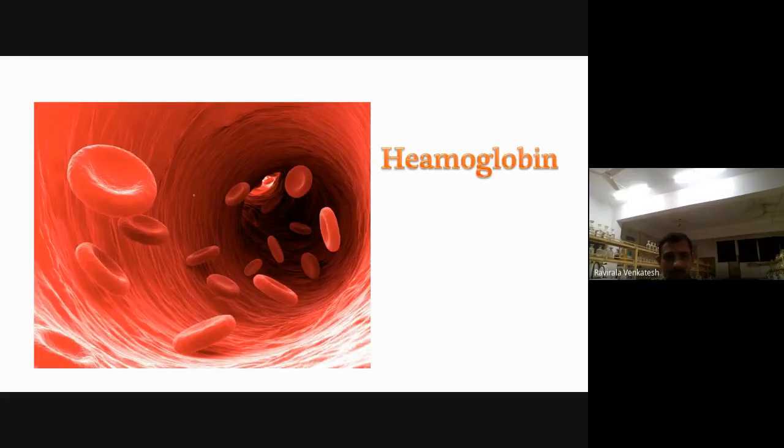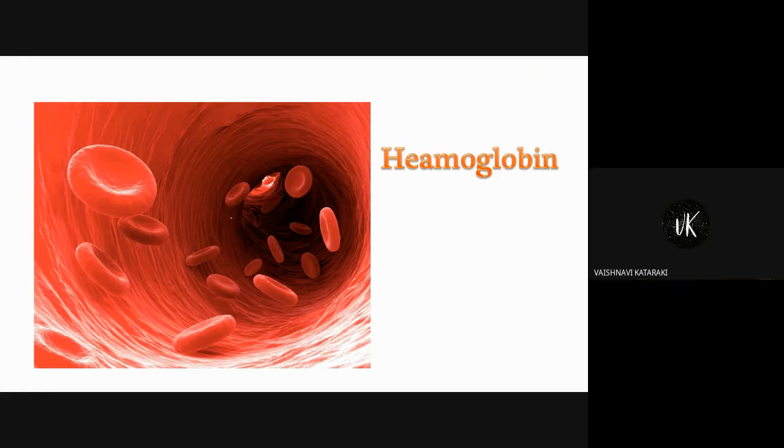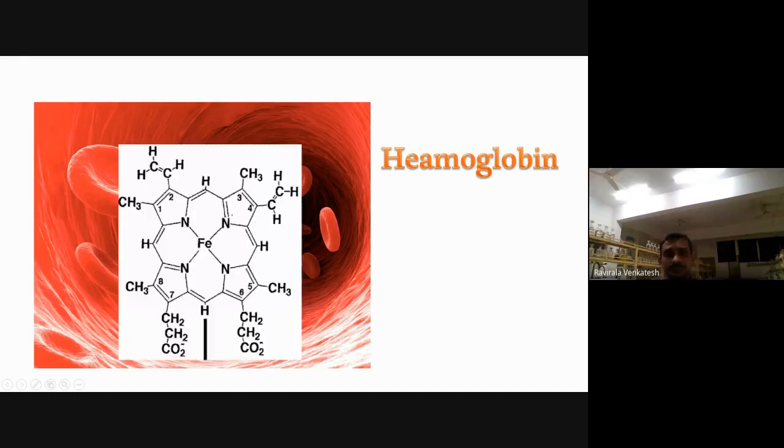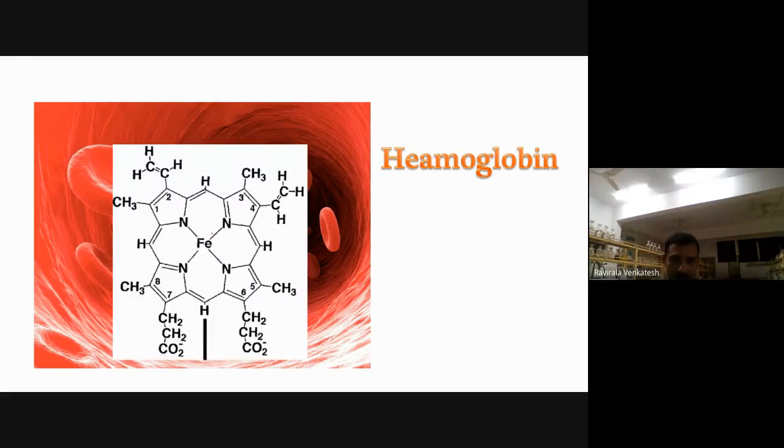Hemoglobin. You have seen hemoglobin. These are the hemoglobin particles. Now what is the metal present in this hemoglobin? Iron. These are coordination compounds, right? All these are coordination complex compounds. Hemoglobin is a coordination complex compound in which iron is the metal, to which these are forming coordinate bonds like this.